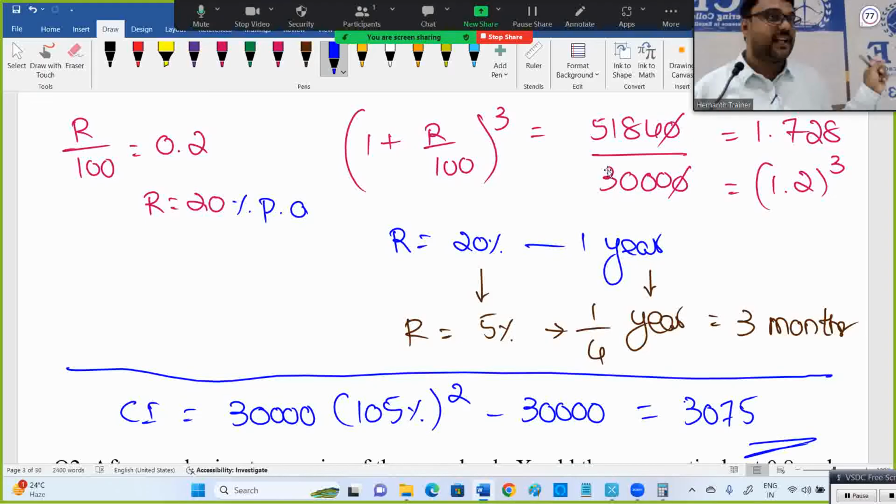See, there are other methods you see in the basics we discussed. I gave 3 methods to do compound interest. But here I am going with this method because calculator is allowed. When calculator is allowed, this method is easy, less time taken. There are many other methods also, but I am preferring this as calculator is allowed.